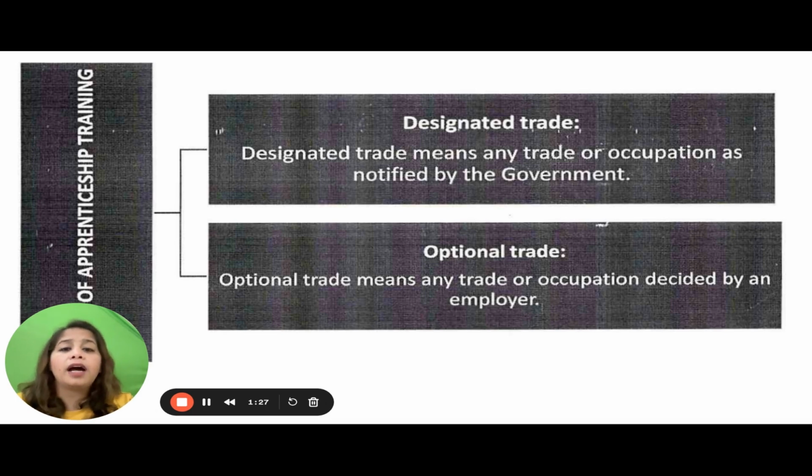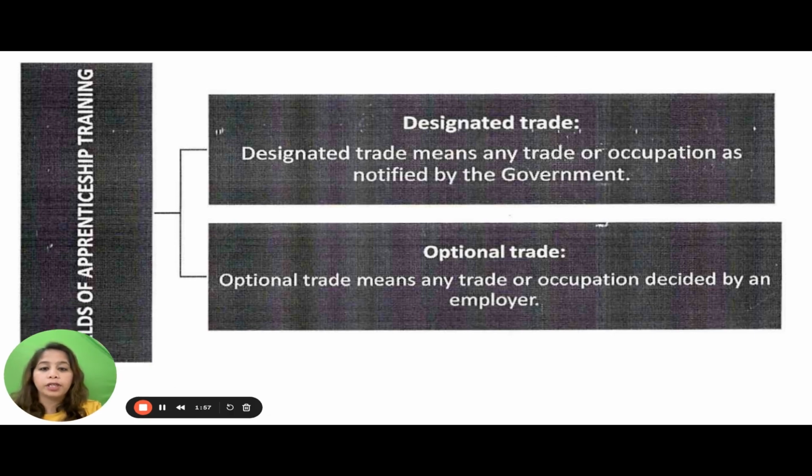Example, I need an account person as apprentice and account is not there in a designated trade. I can create a curriculum in an optional trade and hire the apprentice for the accounts in the optional trade. So designated are always notified by the government and optional is always by the employer. For designated trade, the apprentice has to pass AITT after completion of the apprenticeship, and optional trade is always certified by the employer. Let's see the list of the designated trade and the optional trade.